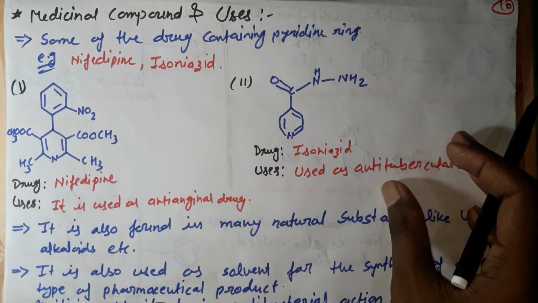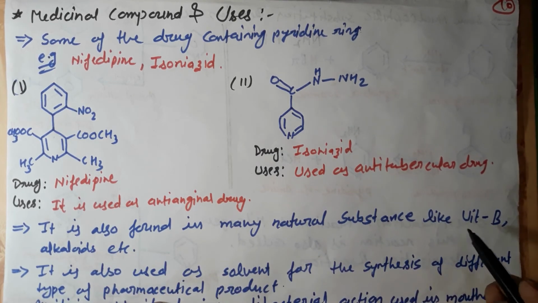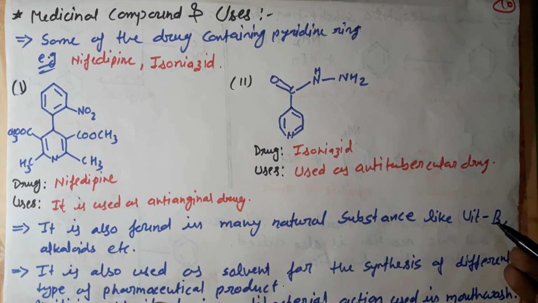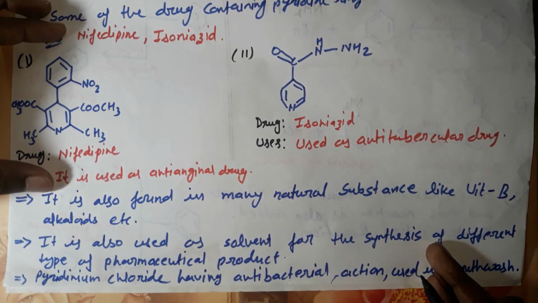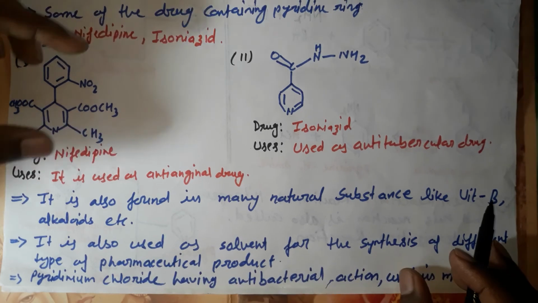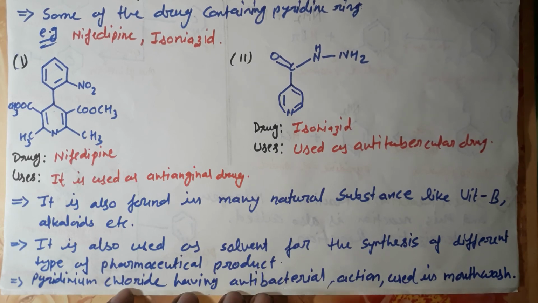There are some extra uses also. The pyridine ring is found in many natural substances like vitamin B and alkaloids. It is also used as a solvent in the synthesis of different types of pharmaceutical products and chemicals. And there is a compound called pyridinium chloride, which has antibacterial action and is used in the preparation of mouthwashes.